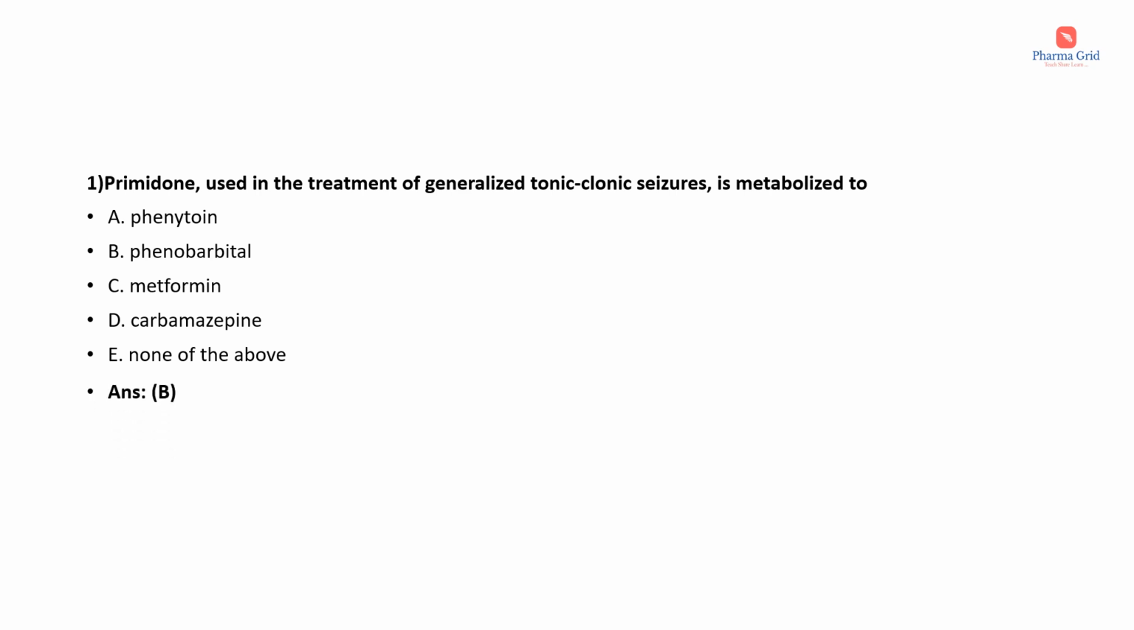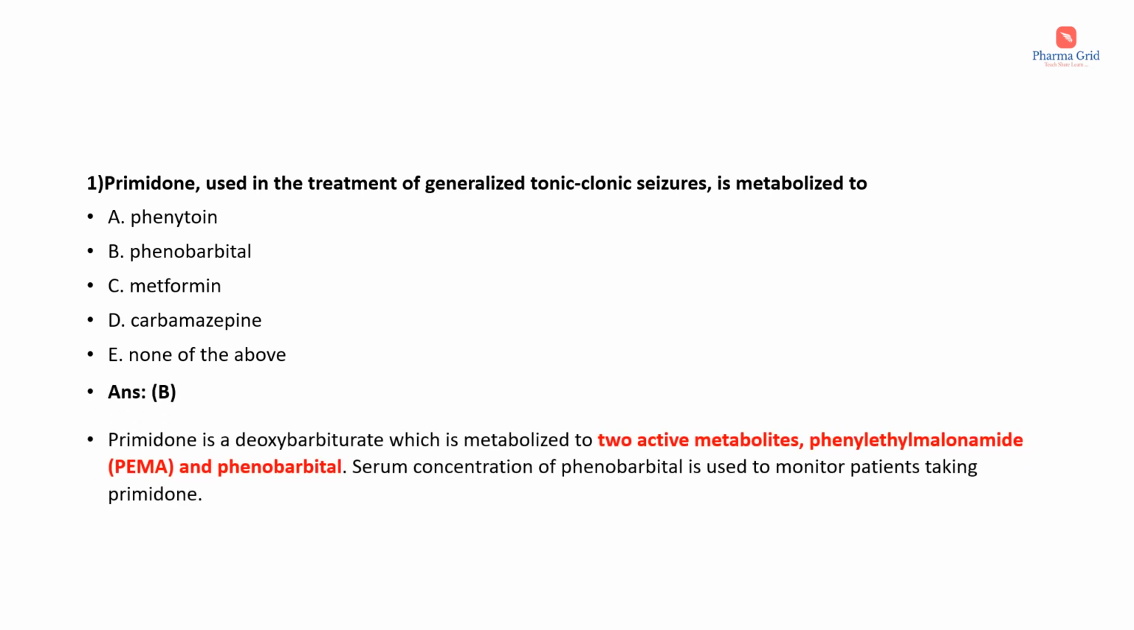Here the correct answer is option B, that is phenobarbital. Primidone is a deoxybarbiturate which is metabolized to two active metabolites, phenyl ethyl malonamide, that is PEMA, and phenobarbital. Serum concentration of phenobarbital is used to monitor patients taking primidone.